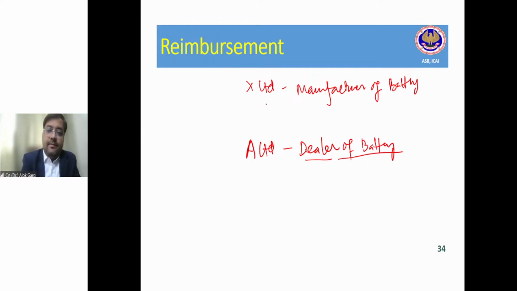A Limited purchases goods from X Limited. A Limited sells to the final customers. So the goods go from X to A to customers.